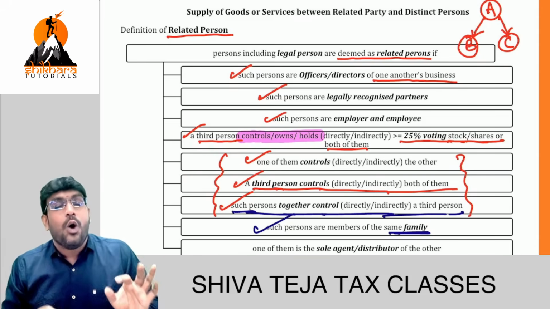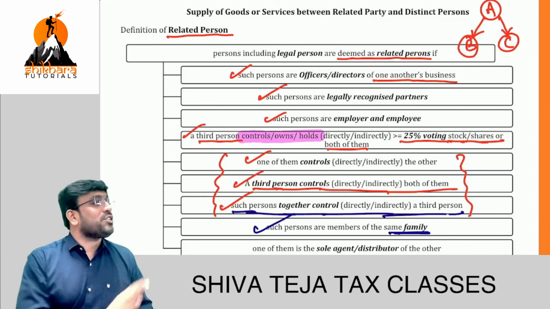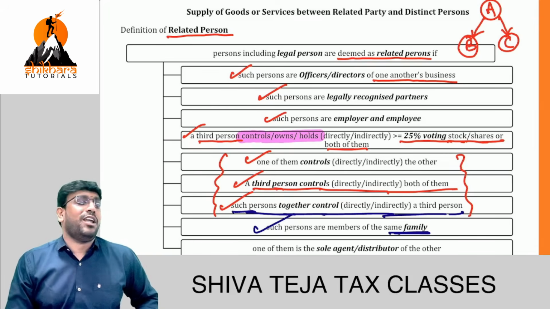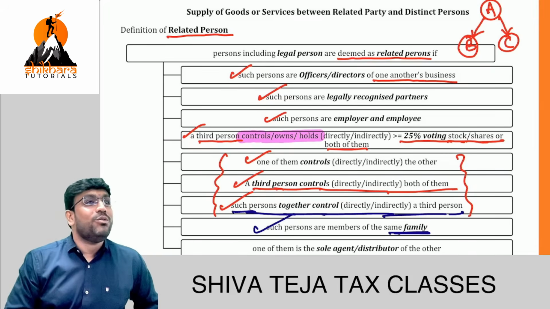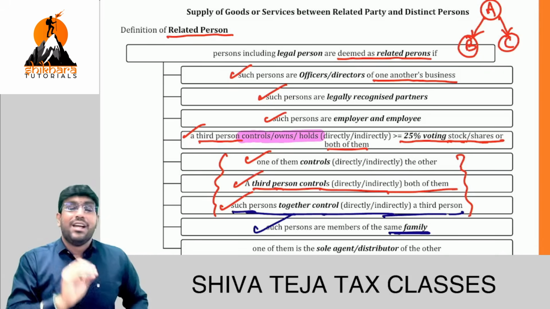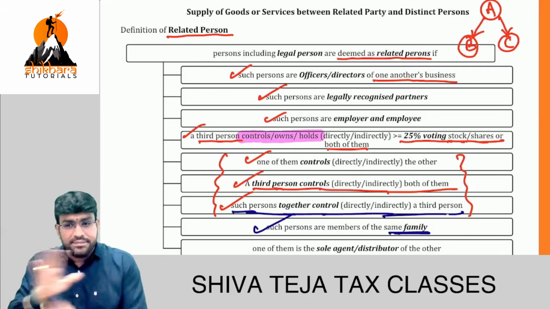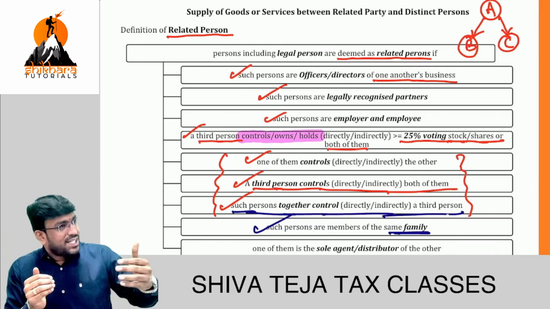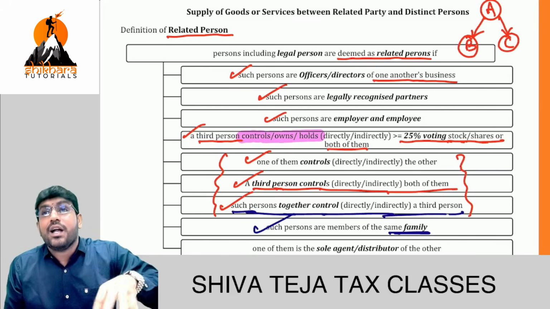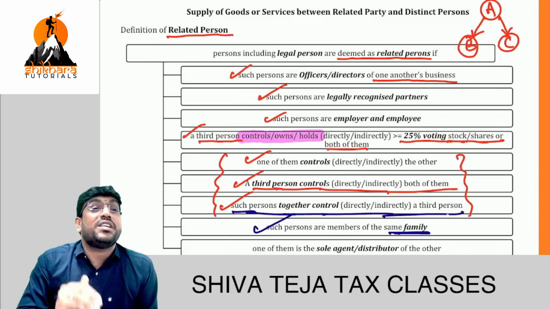Brothers and sisters, only if they are dependent wholly or mainly. In law, they never used the word partly. If you say partly, then even 1% is partly. The word is wholly or mainly. Understood? Come on, repeat again. Family means two situations. Number one, spouse and children, that is clearly covered. Second, parents, grandparents, brothers and sisters, only if they are wholly or mainly dependent.